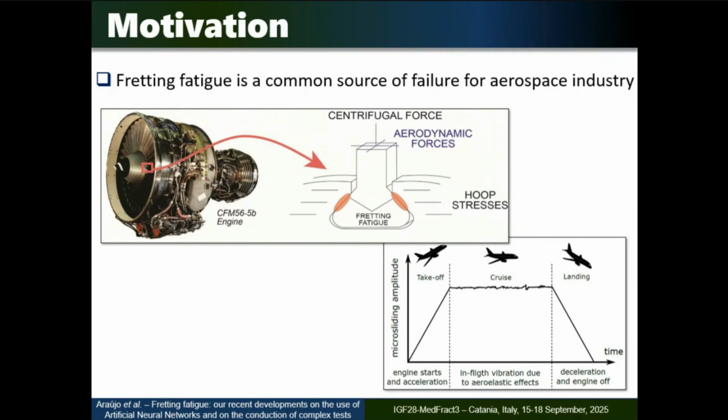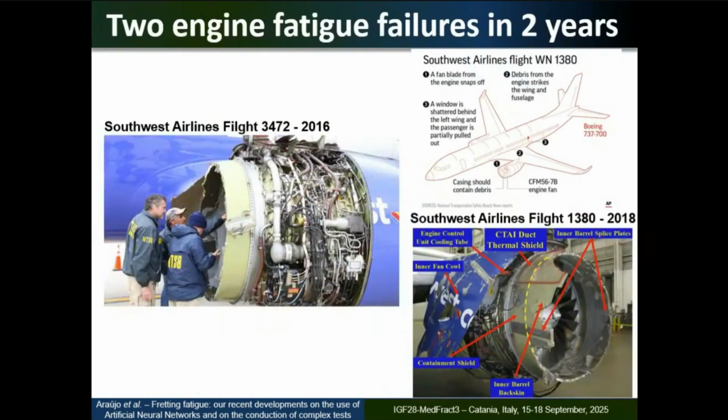So sometimes you have fretting fatigue cracks starting at these positions, and then you get very big problems like these ones, and you will see that they were very recent. This is in 2016, this is 2018, very close together in the same aircraft company in the US, okay? These images are in the internet, in the newspapers, and in the second case, we had a very bad accident. If you see here, the blade was released, and very likely due to the fretting problem. They don't say clearly, but very likely.